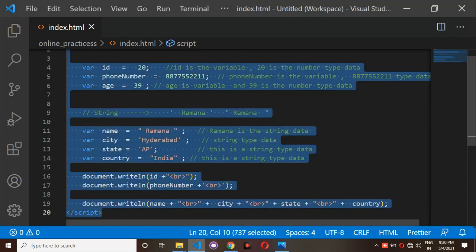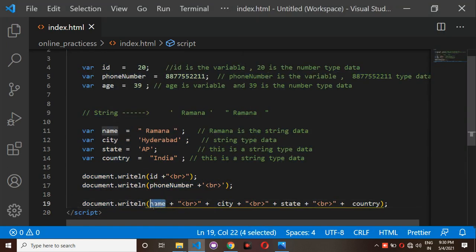I need to explain why you are giving this. First you are going to display the name. After the name you have to write one plus symbol, and after that plus symbol, inside double quotations, you have to give br. The use of this br is that after the name it is going to break the line. Then city name will display, then state name, then country name inside the same line. So these are called variables.